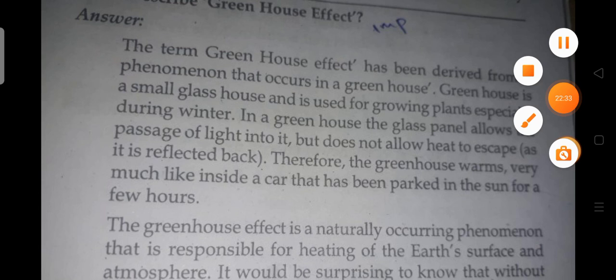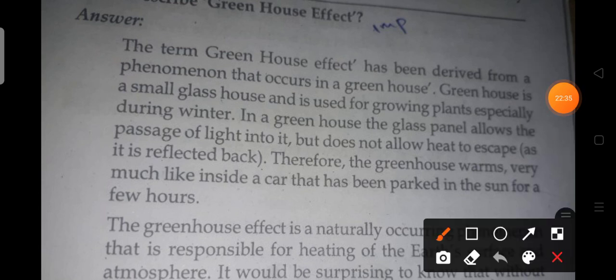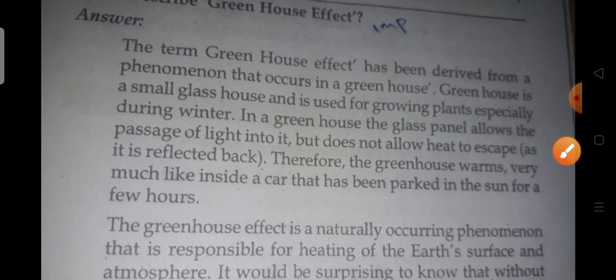Greenhouse is a small glass house, and it is used for growing plants. It will be covered with green color. It is mainly used for growing plants, especially during winter. In a greenhouse the glass panel allows the passage of light into it but does not allow heat to escape. It is reflected back.